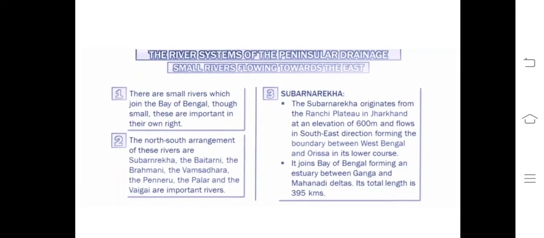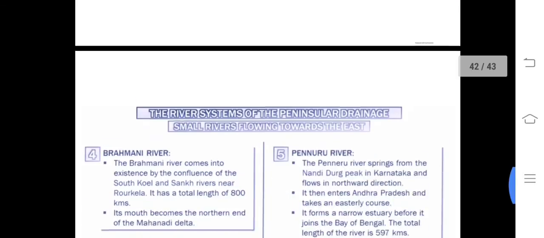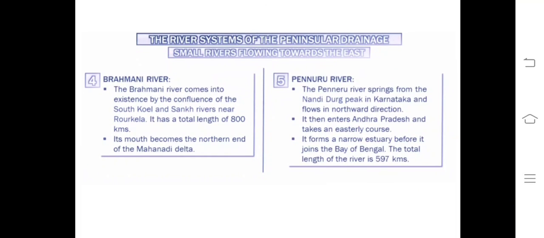Subarnarekha river originates from the Ranchi plateau in Jharkhand at an elevation of 600 meters, and it flows towards the southeast direction. It joins the Bay of Bengal forming an estuary, on the boundary between the Ganga and Mahanadi Delta. You can see here the Brahmani river. Brahmani comes from the South Koel and Sankh rivers. Its mouth becomes the northern end of the Mahanadi Delta.